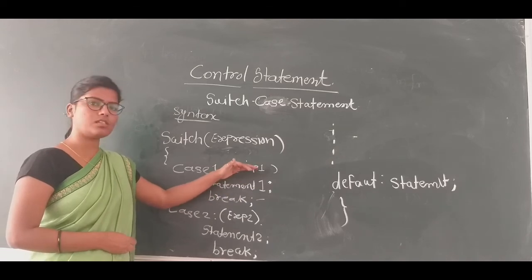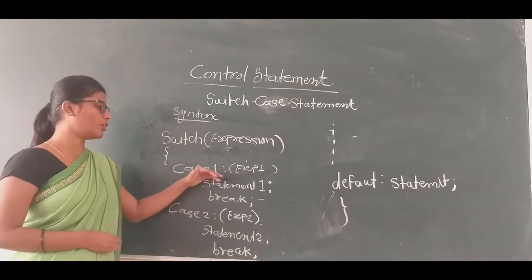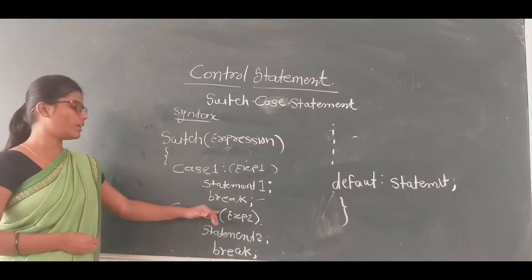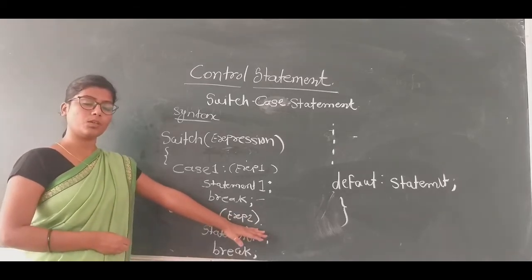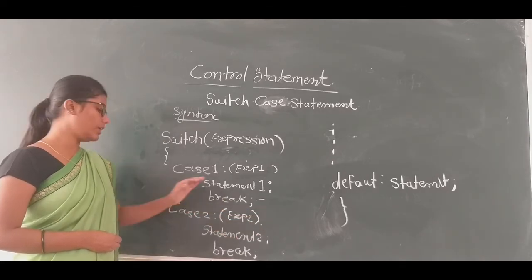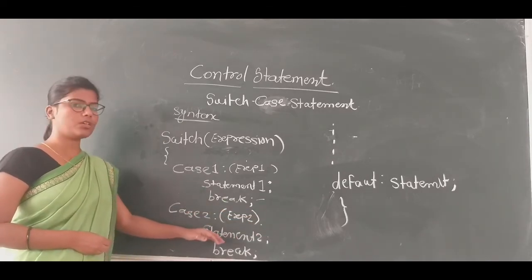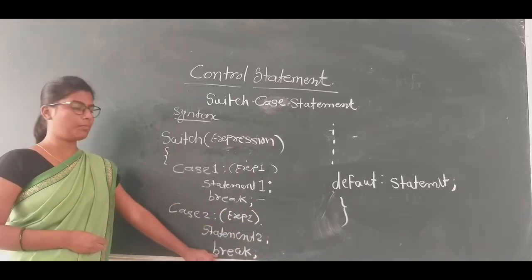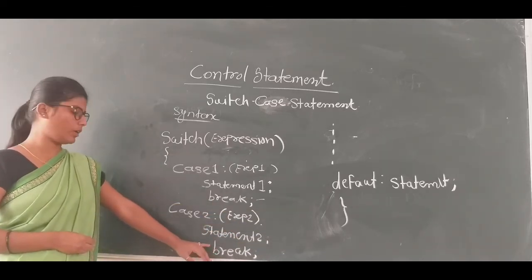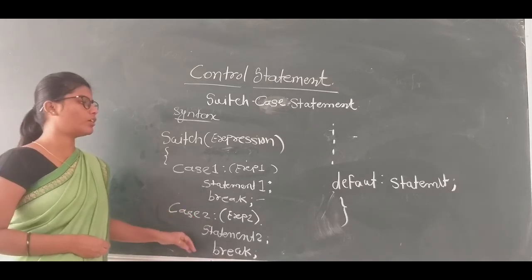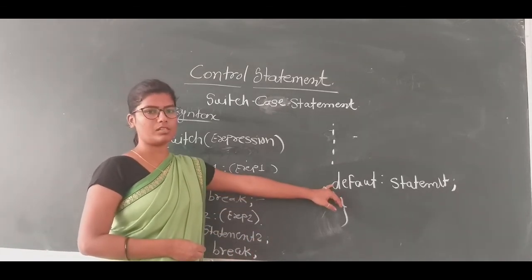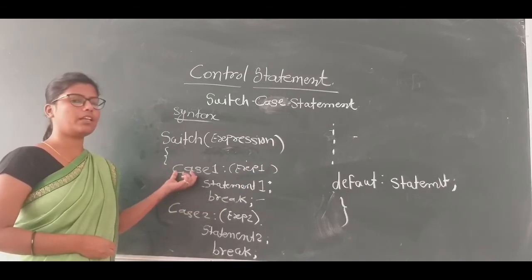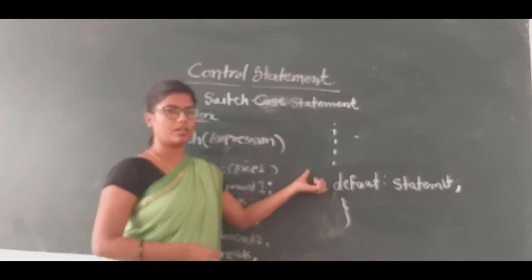If it is false, then it breaks the statement and control goes to the next case, meaning case 2. Here it again checks expression 2. If it is true, then it prints or executes statement 2. If it is false, it breaks the statement. Break is an optional part. If it is false, then control goes to the default statement. If none of the expressions is true, then automatically it goes to the default statement.